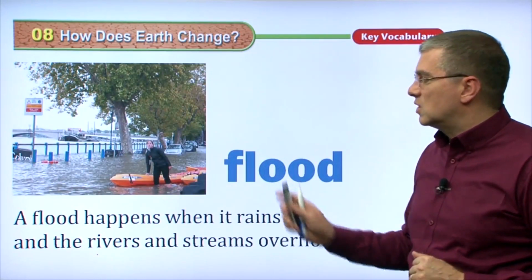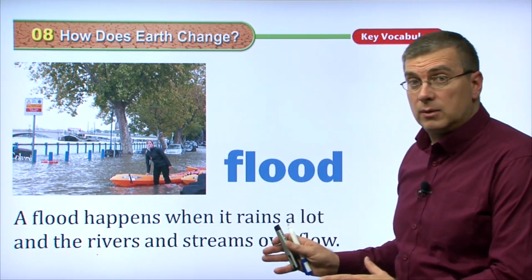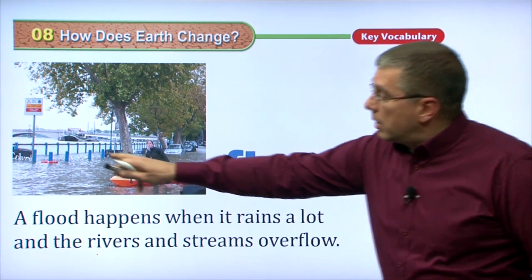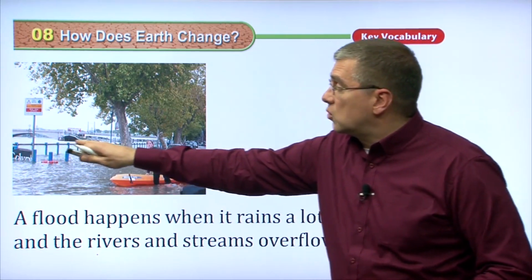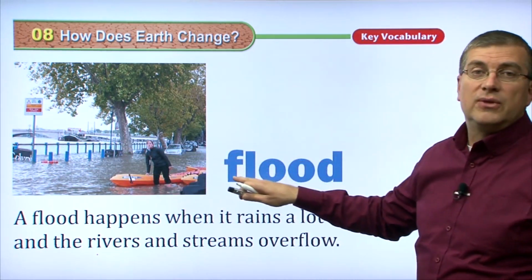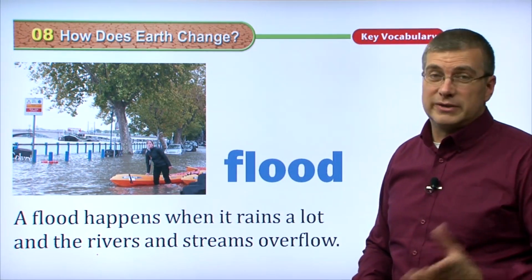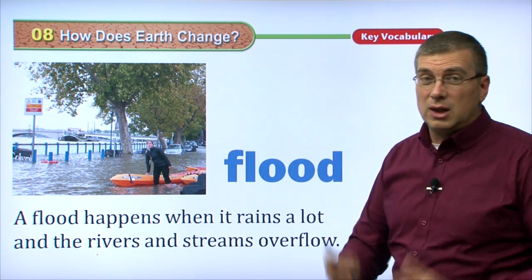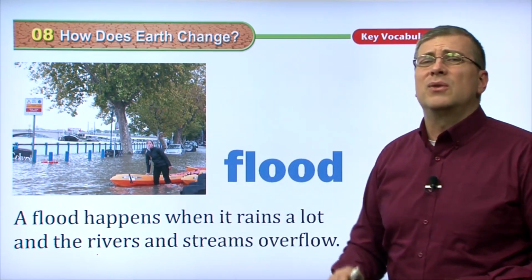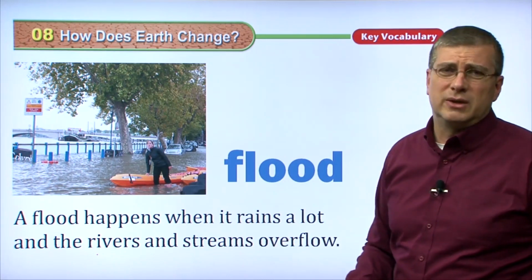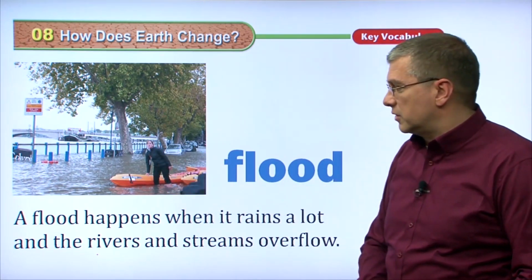One of those big changes, of course, is a flood. When it rains a lot, the rivers, lakes, and other bodies of water will get so much water they'll come up and they will flood the surrounding areas. Sometimes we see that probably where you live in the summer months. When it rains a lot, sometimes the rivers and lakes will come up and there will be water everywhere. In people's homes, unfortunately, on streets. As you can see, it might come up to where cars are usually driving.